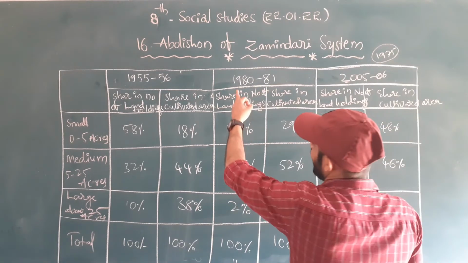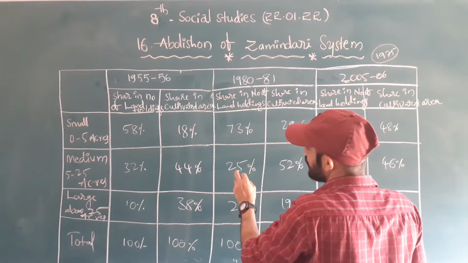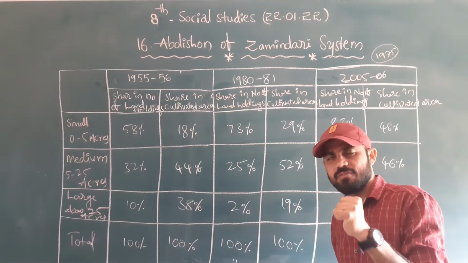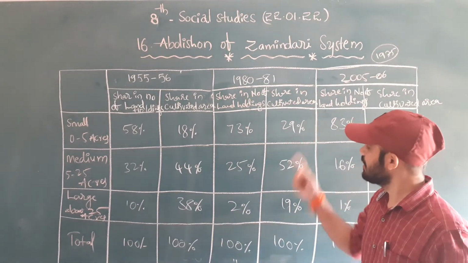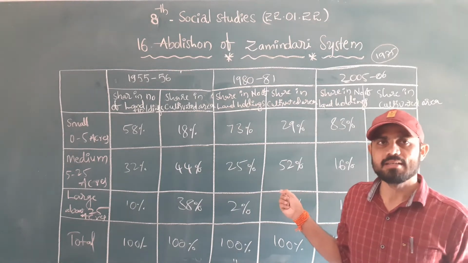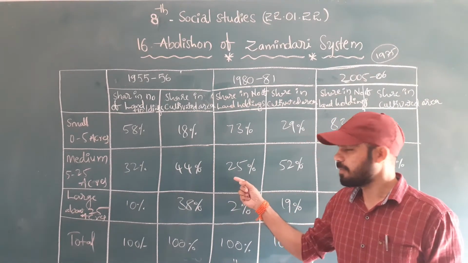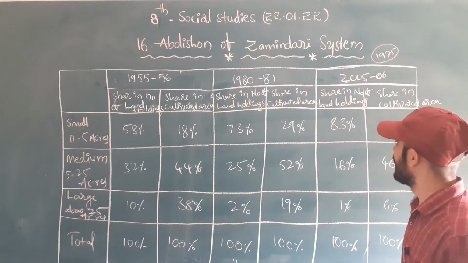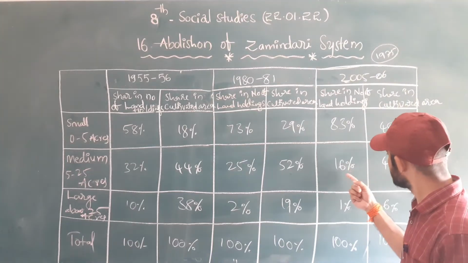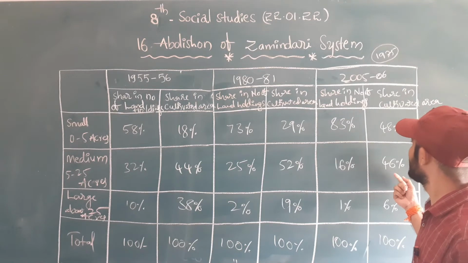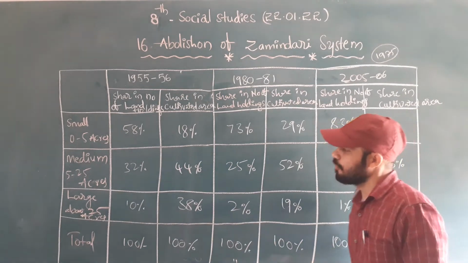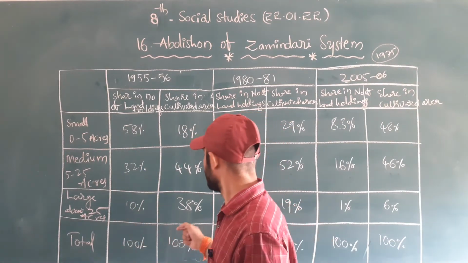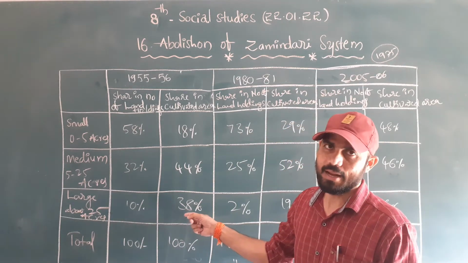You can observe here that after the Land Ceiling Act, in 1980-81, 25% is the land holdings we have. Only 25% have the land, and the cultivated area is 52. But those who have the 25% are controlling up to 52% of the land area. When it comes to the land holding here, 16% they have, but they are controlling 46 of the cultivated area. Same here, 10% we have land holdings, and the cultivated area they are controlling is 38.